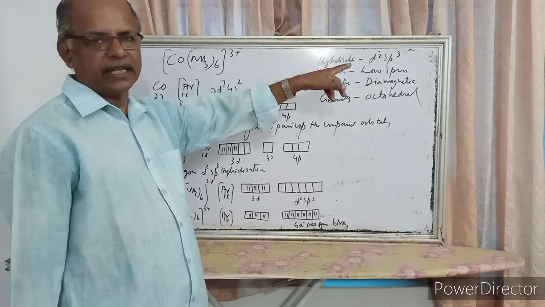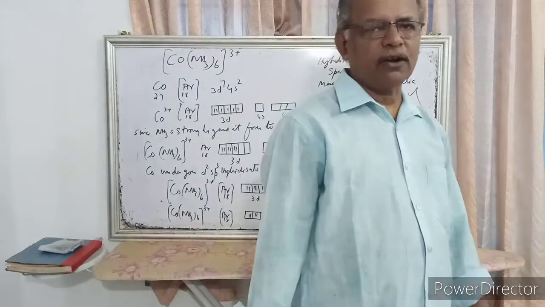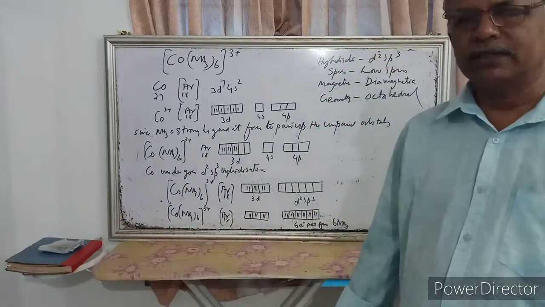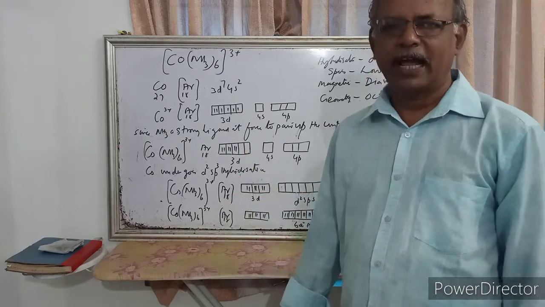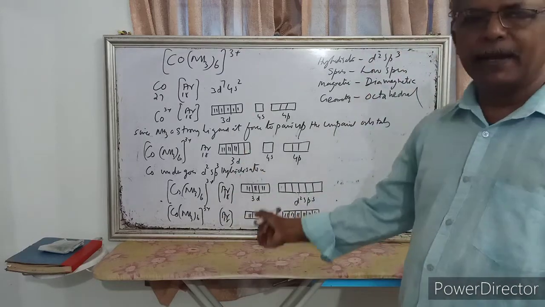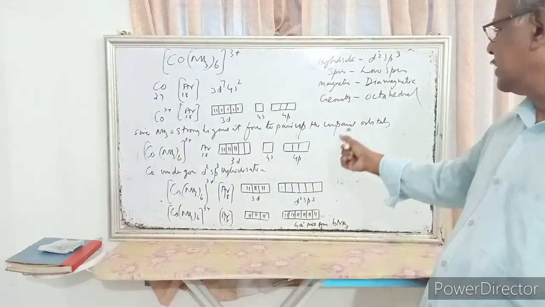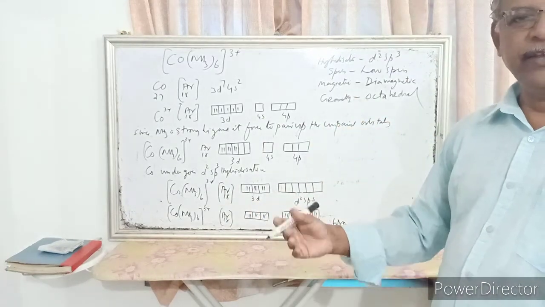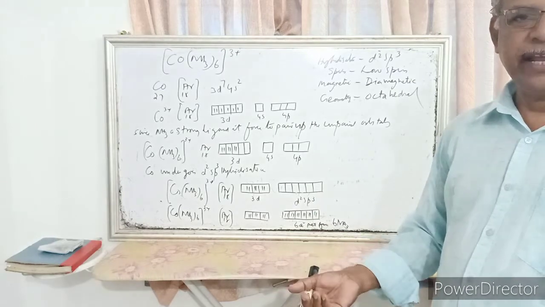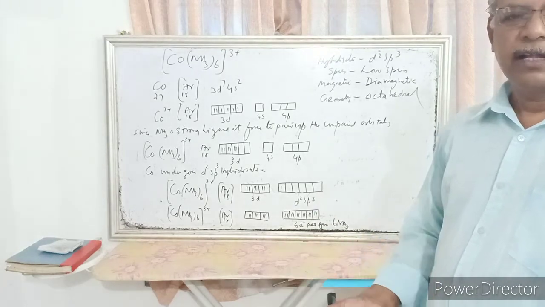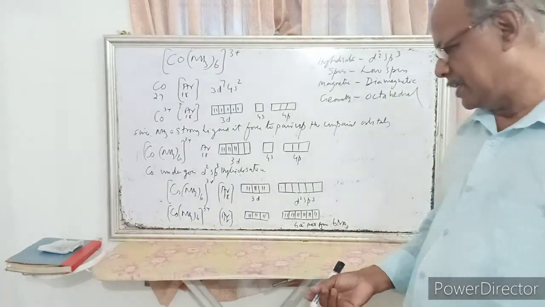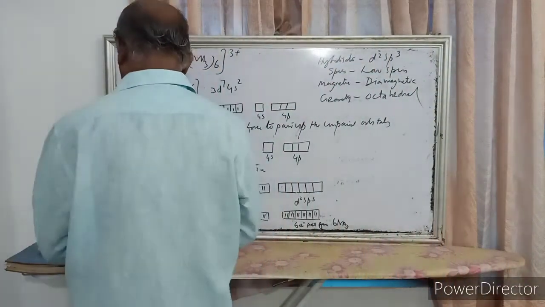Hybridization is d2sp3 and the spin is low spin complex. Magnetic nature is diamagnetic. Why is it diamagnetic? Because it contains only paired electrons. The geometry is octahedral. Even if it undergoes d2sp3 or sp3d2, the geometry will be octahedral. So that is the one example.